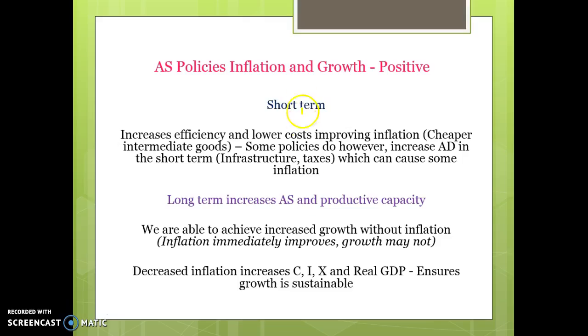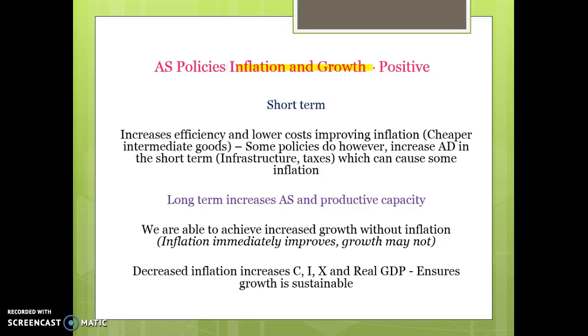So first of all, we're looking at growth and inflation together here, or sustainable growth. In the short term, if policies are going to make us more efficient and lower costs of production, it should help to improve efficiency. So some policies, for example, like trade liberalisation or incentives to increase the size of the labour force or immigration, all of those things should help boost supply straight away and help to increase our supply side potential and lower costs of production for businesses.